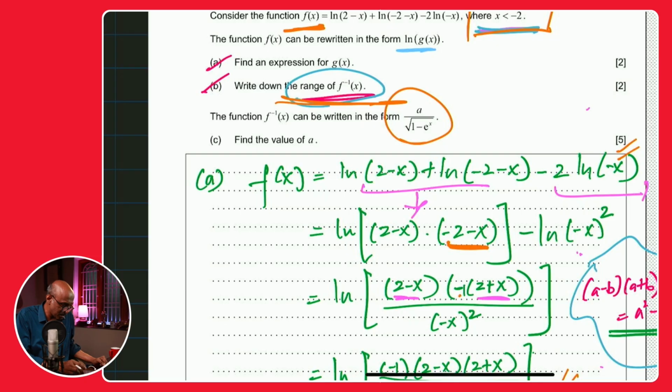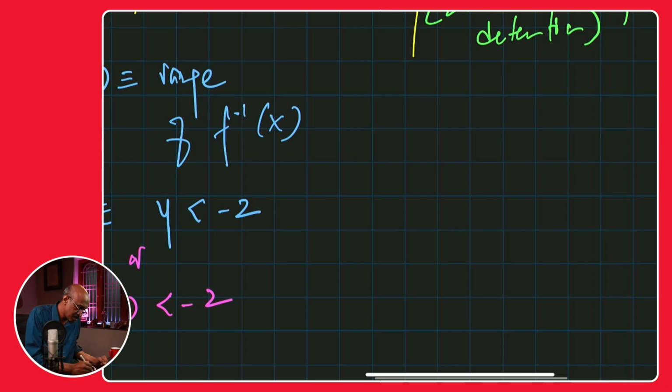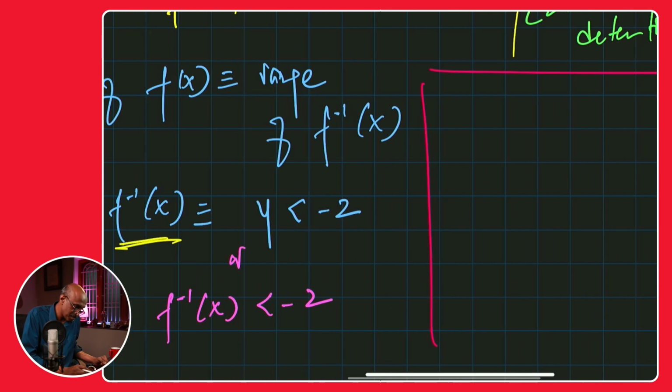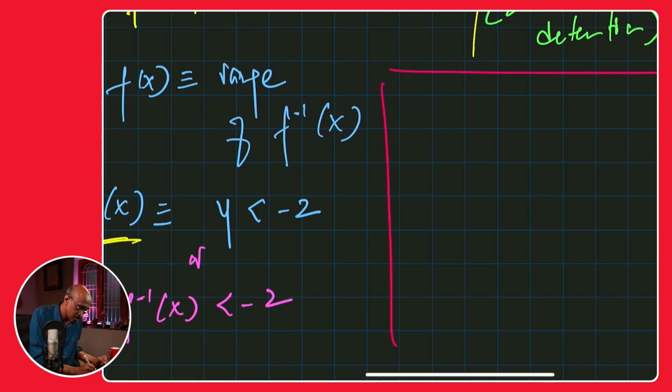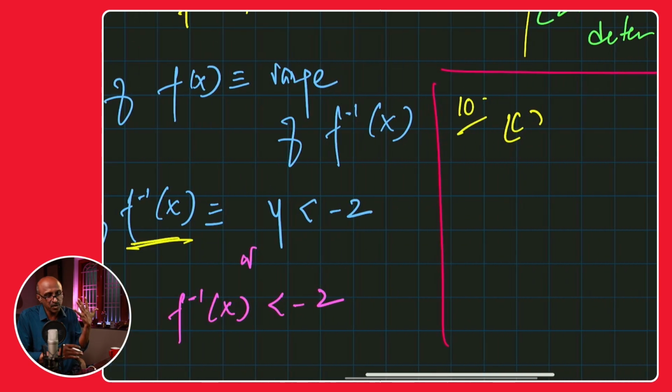So here we are. This is part C. I'm just going to make sure, let me just go adjacent here, because in the following parts I need the space below. So here we go. This is part C, question 10, part C. And it says f inverse can be written in the form. So basically, you have to find f inverse.